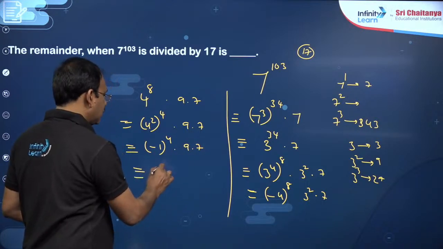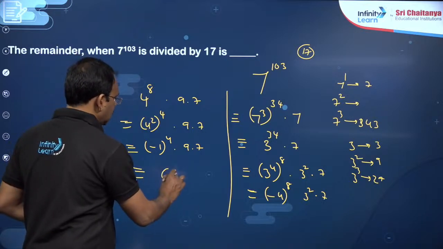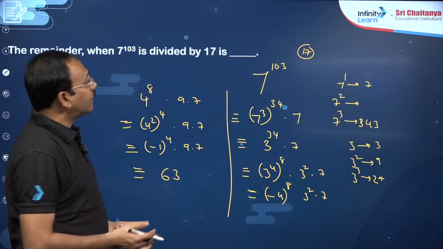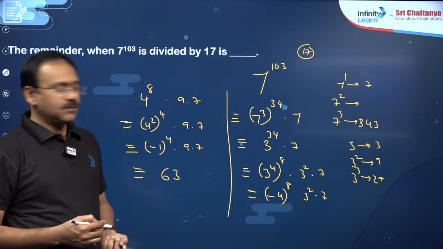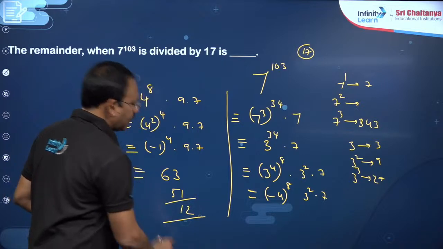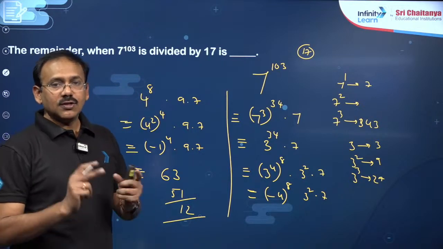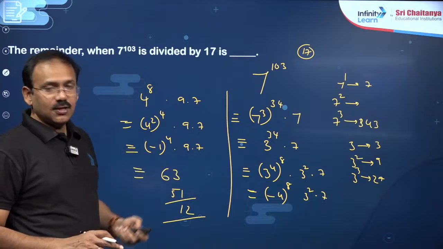So this is equivalent to 7 into 9, 63, right? Now you can easily divide that by 17. So 12 is the remainder. You can say the remainder is 12. So this problem can be done easily with the help of this remainder logic.